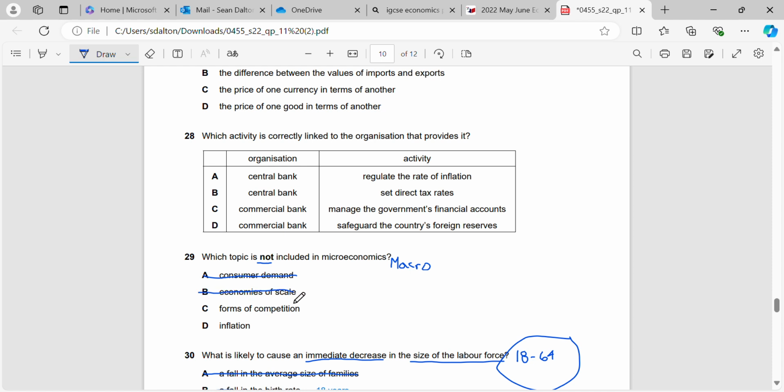Economies of scale is another microeconomic topic that's studied in Unit 3. Remember that anything in Unit 1 to 3 is micro and anything in Unit 4 to 6 is macro. Economies of scale is average cost of production coming down for a firm, and that's an individual firm, therefore it's a micro topic. Forms of competition is also another micro topic, so again, we'd be looking at the forms of competition in an individual industry or an individual market. So therefore it'd be micro by definition. Whereas inflation would affect the whole economy, so it would be a macro concept.